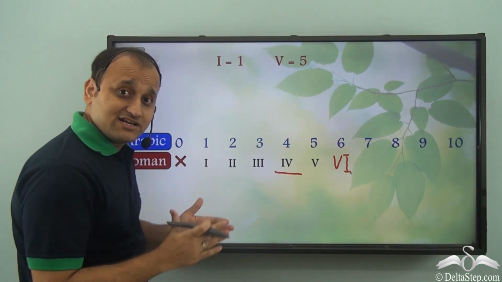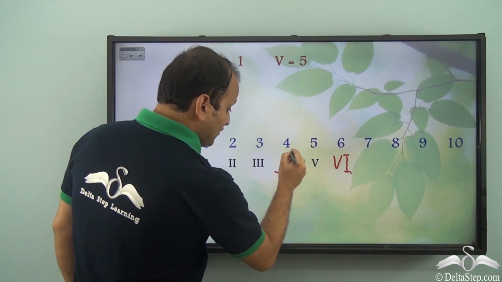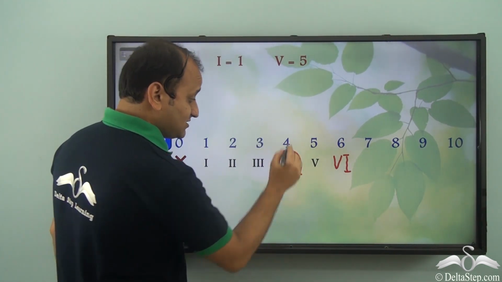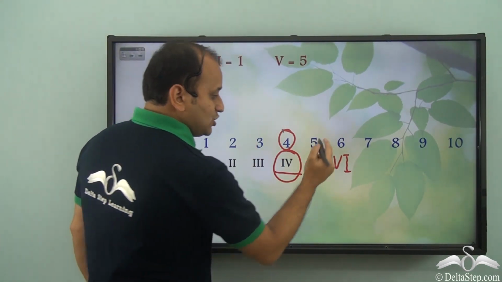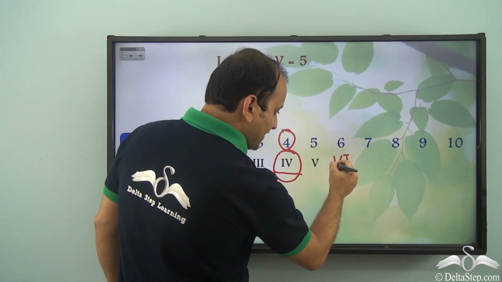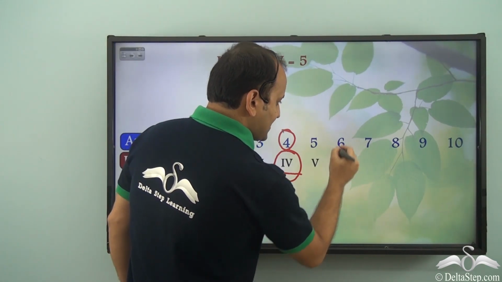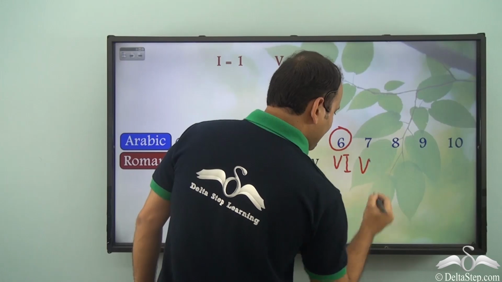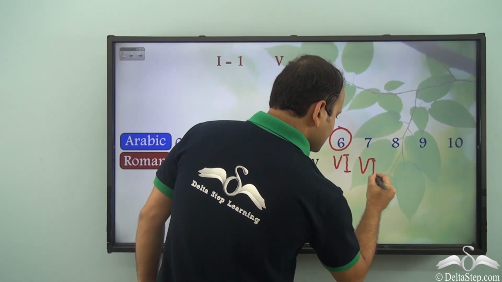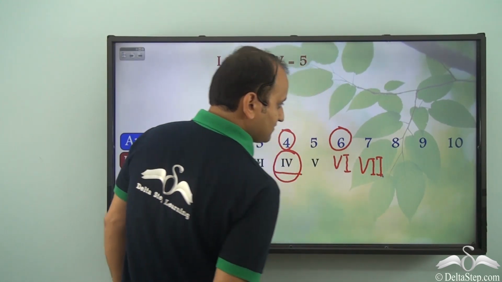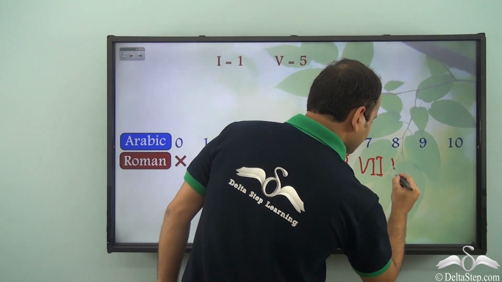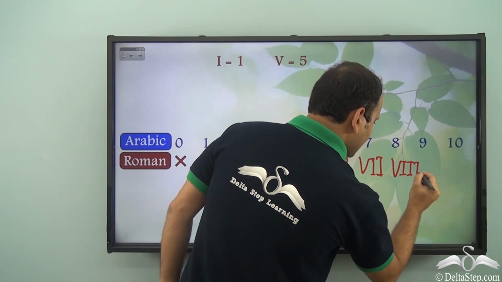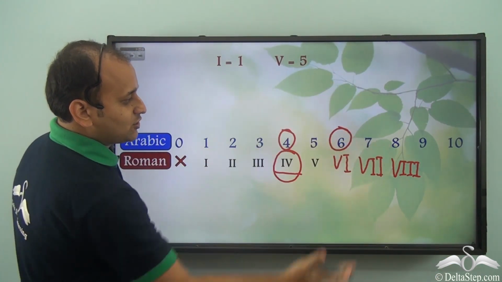So this is the basic rule of Roman numerals. So when you have a smaller number to the left of the larger number, you subtract, so it becomes 4. And when you have a smaller number to the right of the larger number, then we add. So we have 5 plus 1, 6. Similarly for 7, we have 5, 6, 7. And then for 8, 5, 6, 7, 8. So what will be the natural order in this case?